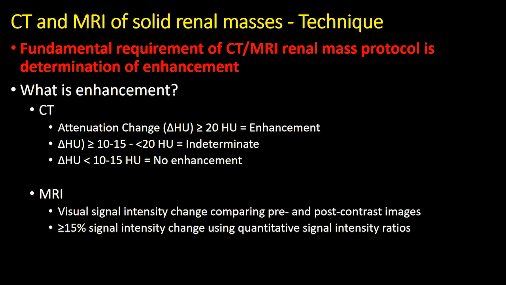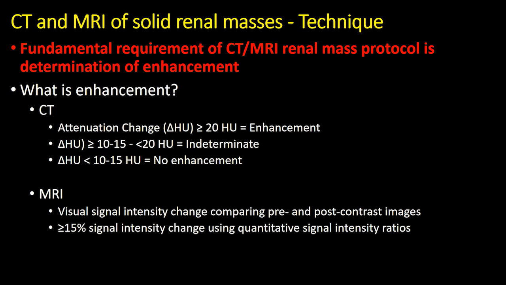determination of enhancement. In our practice, we continue to use 20 Hounsfield units as a definitive threshold for enhancement, and we consider masses that enhance between 10 and 20 HU indeterminate, whereas those that show an attenuation change of less than 10 Hounsfield unit as having no enhancement.